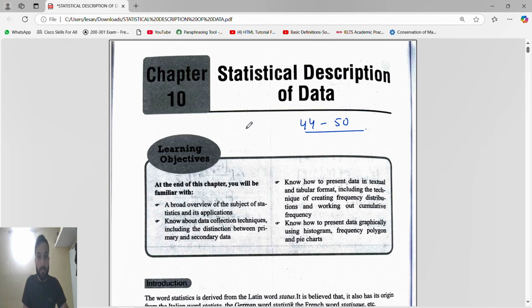Because we know in mathematics 20 questions will come, so at least 8 to 10 questions you have to solve. Just focus on the easy chapters like ratio, proportion, time and distance, sets, quadratic equation. These are the easy chapters where you can easily answer 8 to 10 questions.